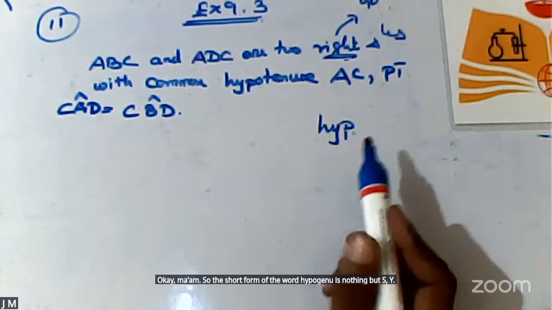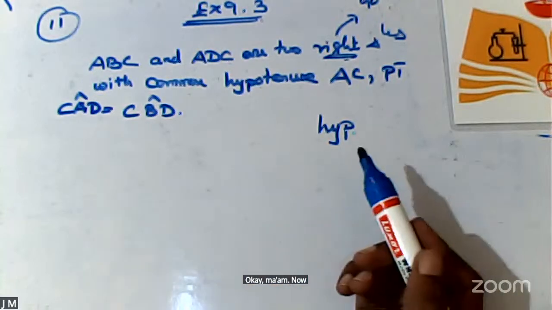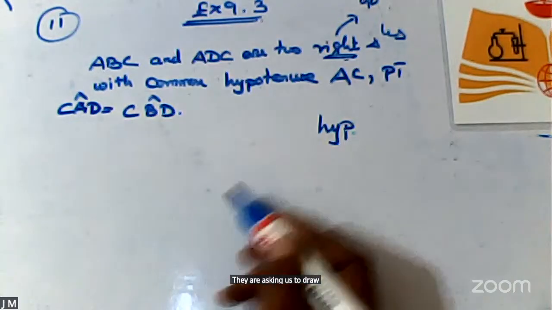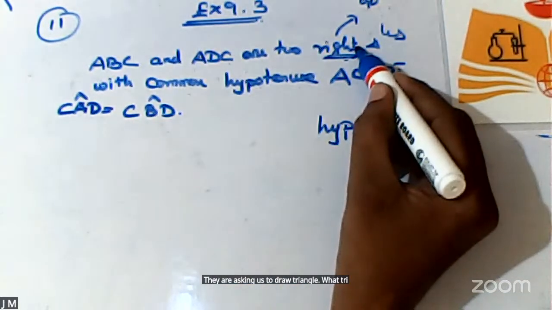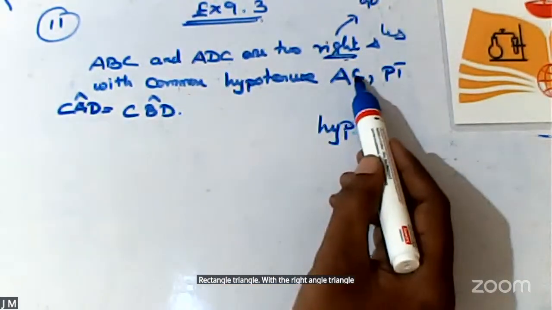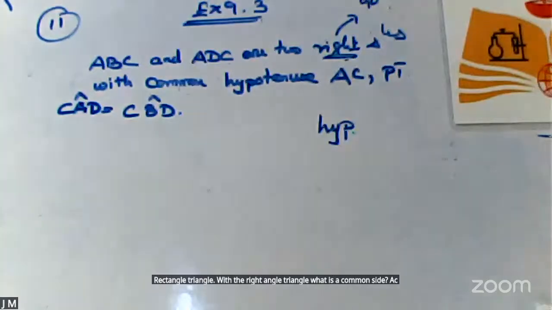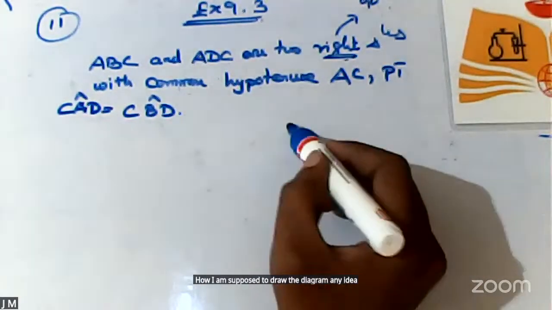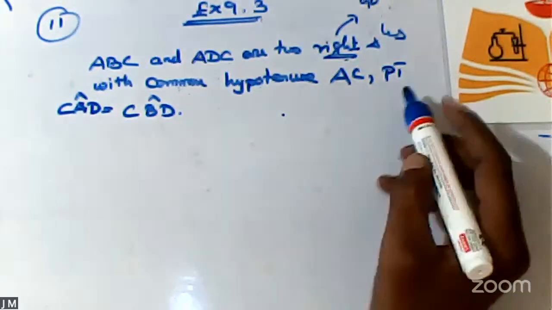Now see here, I will give you additional information also. They are asking us to draw a triangle. What triangle is this? Right angle triangle. With the right angle triangle, what is the common side? AC is my common side. How am I supposed to draw the diagram? See here.